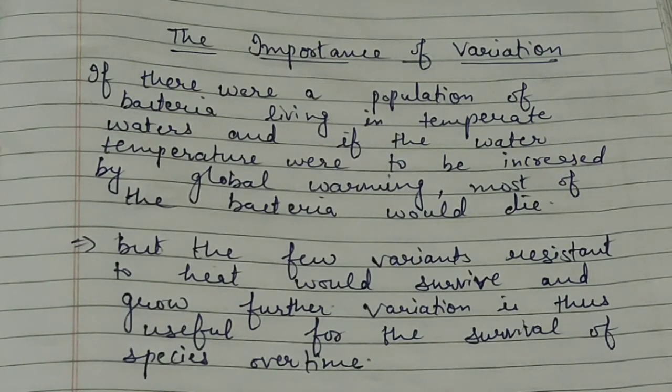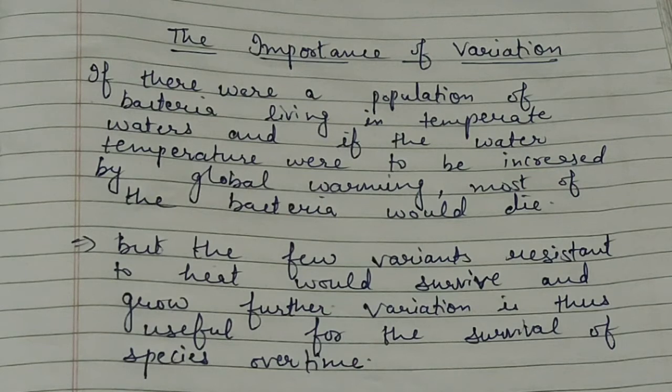The bacteria are living in water with the normal temperature, but by global warming the water temperature drastically increases. A drastic change will occur in the temperature, and the bacteria population living in that particular water, with the normal temperature range, would all die.